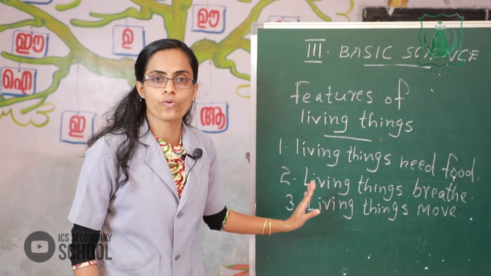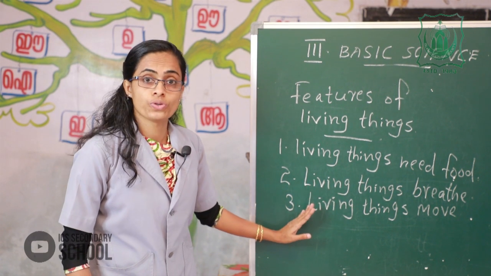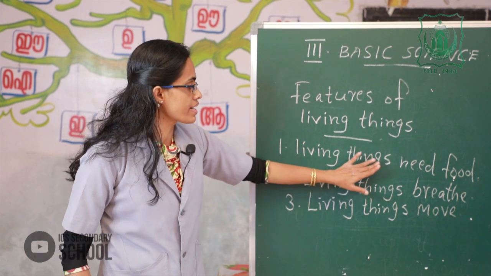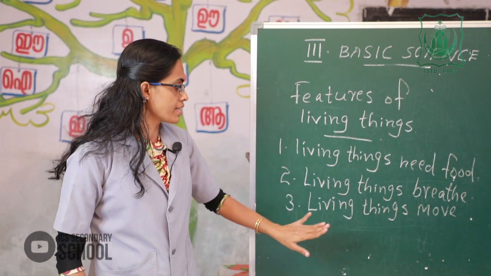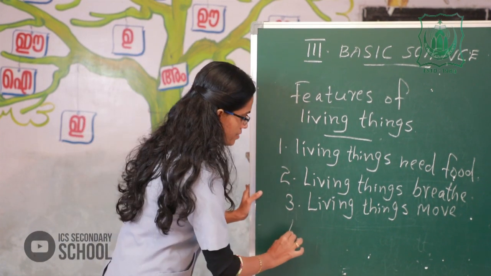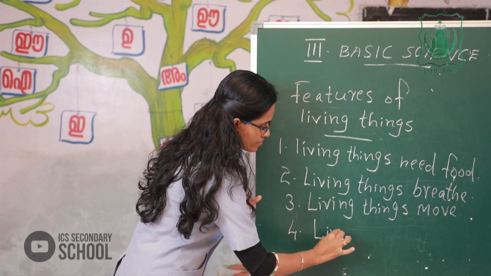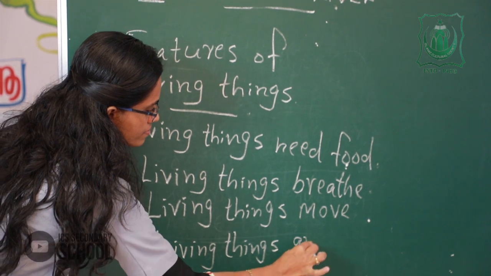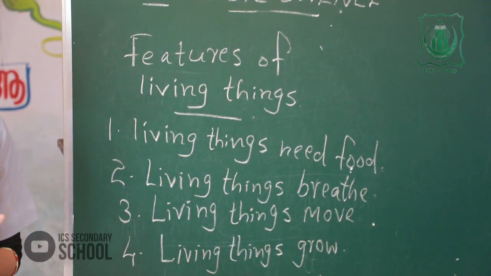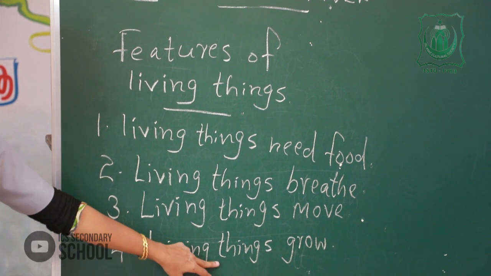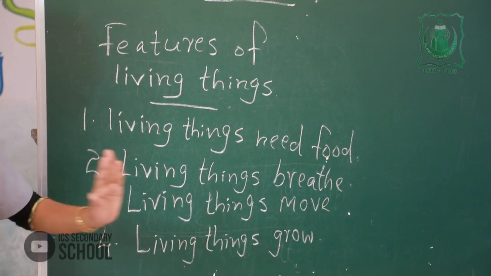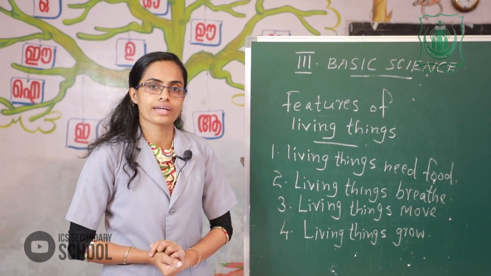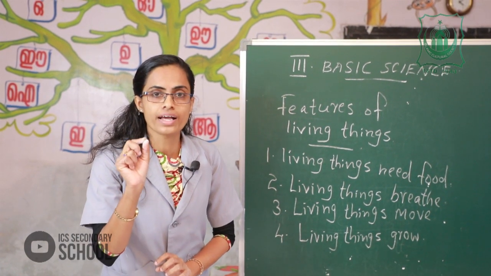Living things move. Now please listen here, these are the different features of living things. The first one, living things need food, and living things breathe, and living things move. The next one, all living things grow. A small plant grows into a big tree.